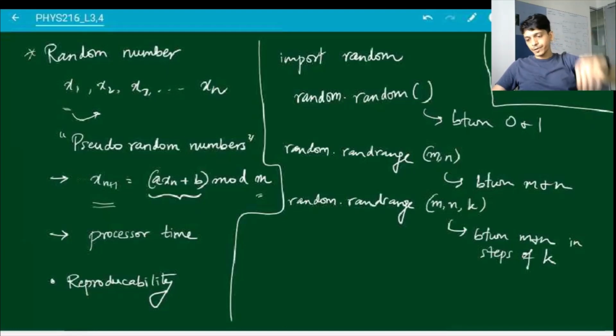And there are lots of different algorithms for generating random numbers themselves, and you can read about a bunch of them, at least in the Numerical Recipes book. There's a very detailed discussion on some of them. We won't discuss that over here because in this course we are not particularly concerned with how to generate the random numbers themselves, which is a whole big field in itself. It's just that's not the focus over here. We are going to be focusing on using random numbers for various applications. So if you are interested in how to generate them in the first place, please look at the book.